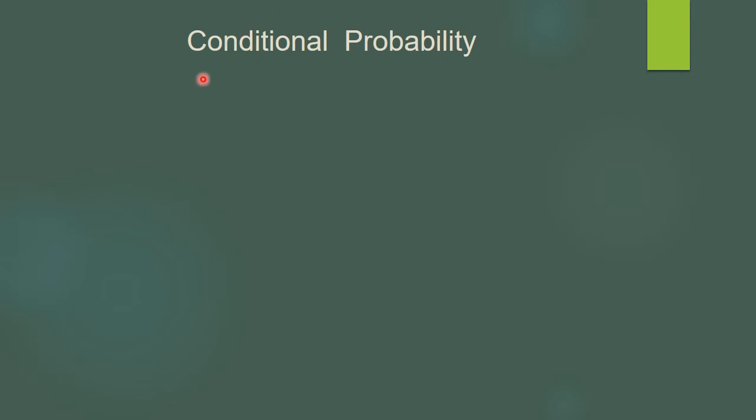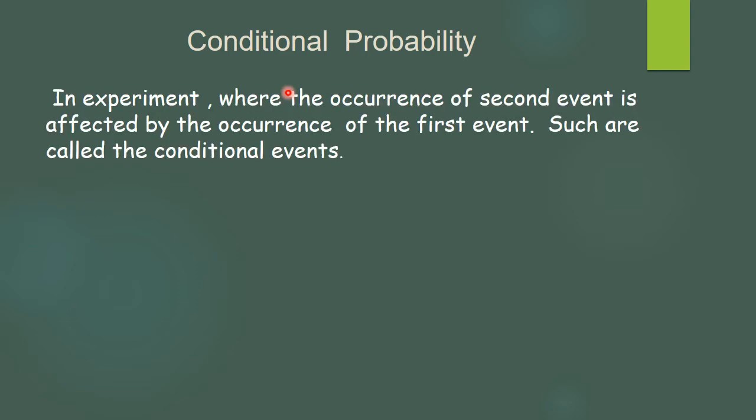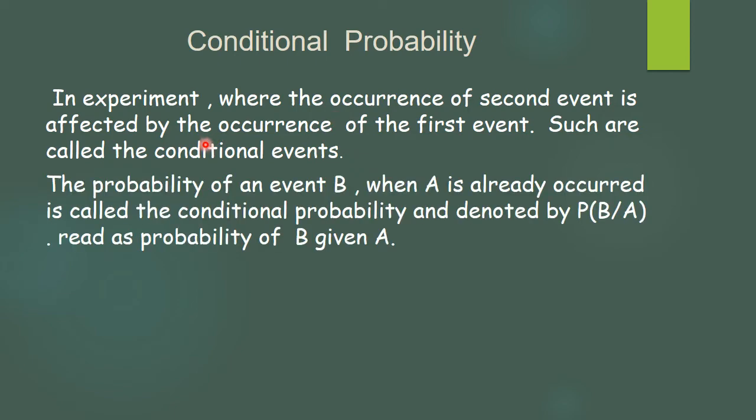We are to study what is meant by conditional probability. The word itself says it is conditional; there is a certain condition. If we take two events A and B, such that the occurrence of the second event is affected by the occurrence of the first event, such events are called conditional events. And the probability of the occurrence of event B, which is affected by the occurrence of A, is called the conditional probability.